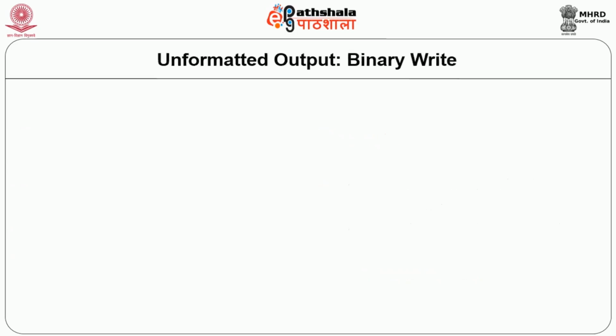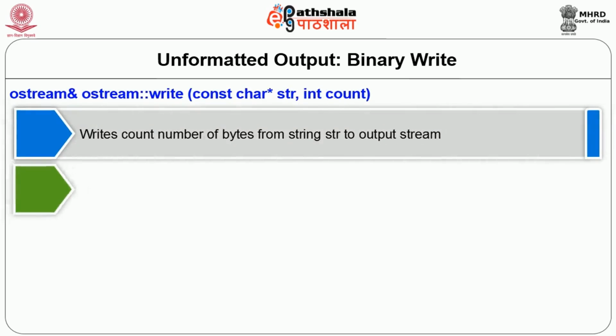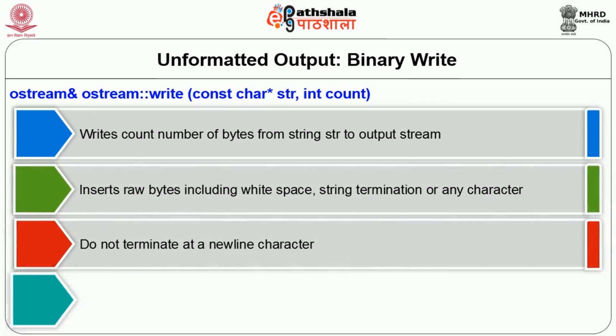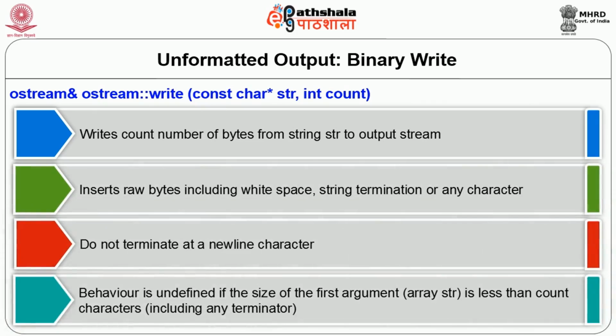Similarly, for unformatted output, we can use the write function. The write function returns the stream to the ostream class or wostream class. It will write count number of bytes from the string into the output stream. So, raw bytes. Again, no conversion takes place. It will not terminate at the new line character. Whatever is there in the string will be written as it is. Remember, we should have enough size for writing the characters.